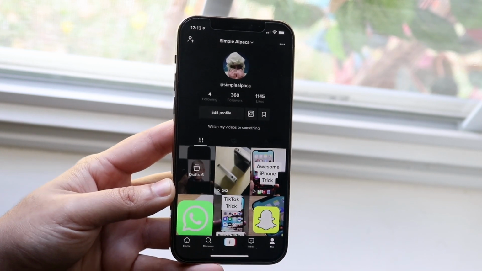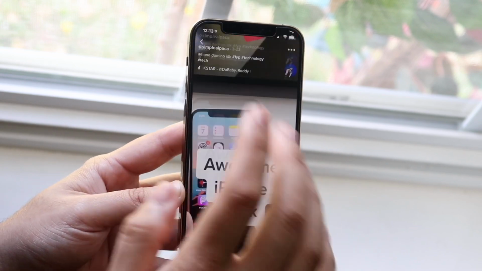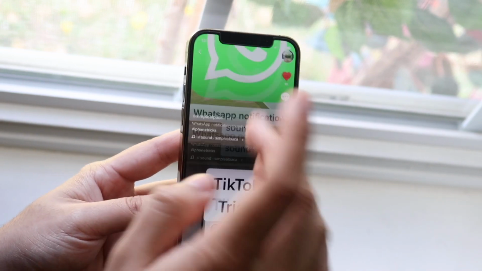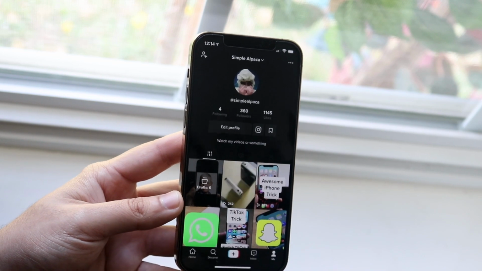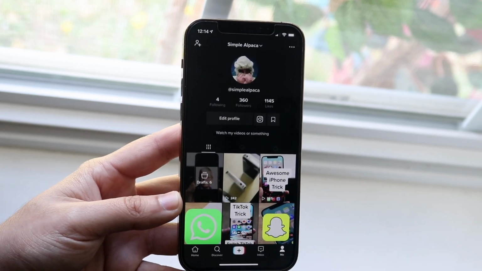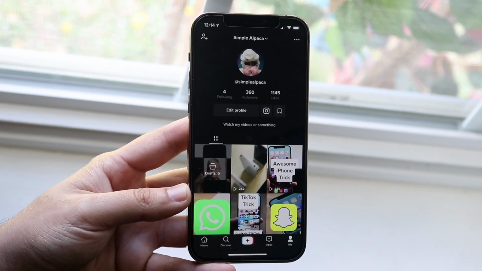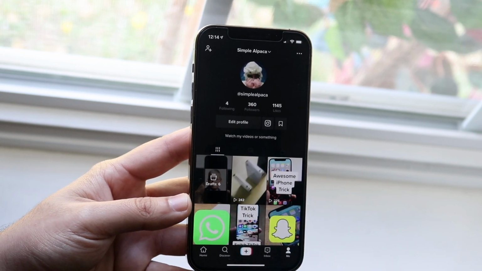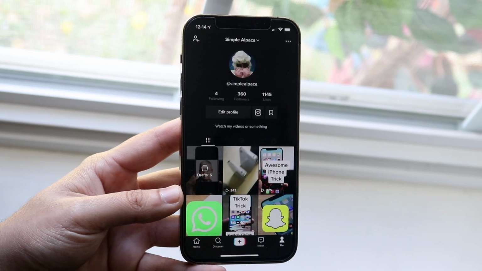One of those things is going through and liking everyone's post that you just see, double clicking, and then following every single person that comes by. TikTok is going to assume that you're a bot and limit how many times you can do this. Like I said, the only way to fix this for the most part is to wait it out. That is pretty much the easiest way to fix this specific issue.